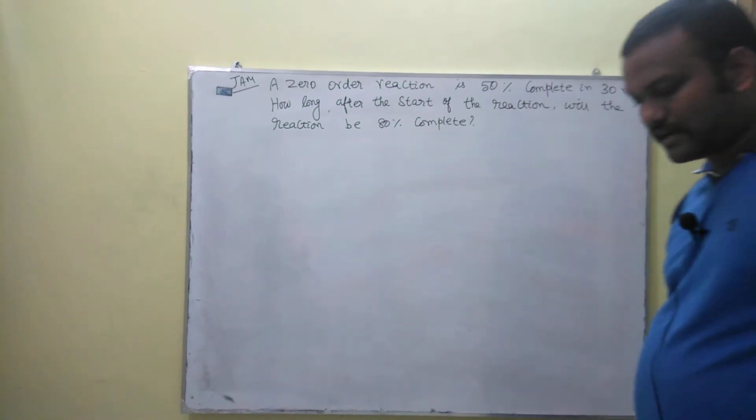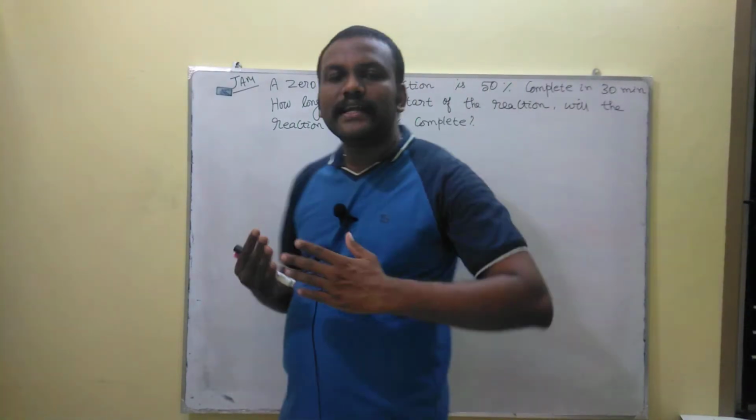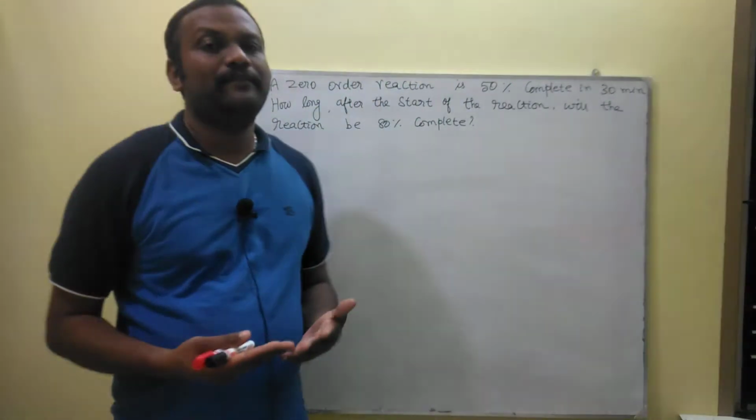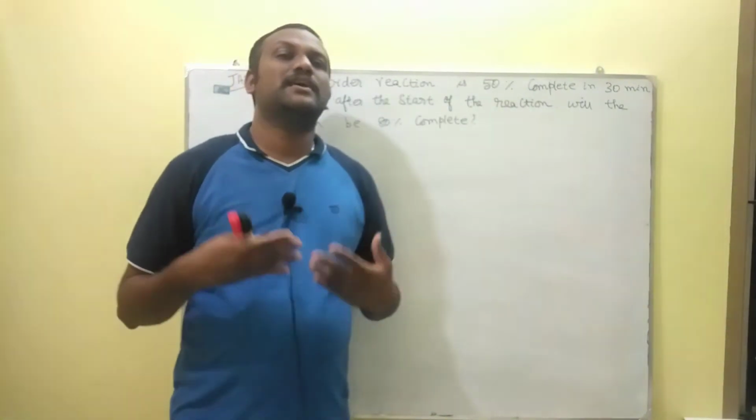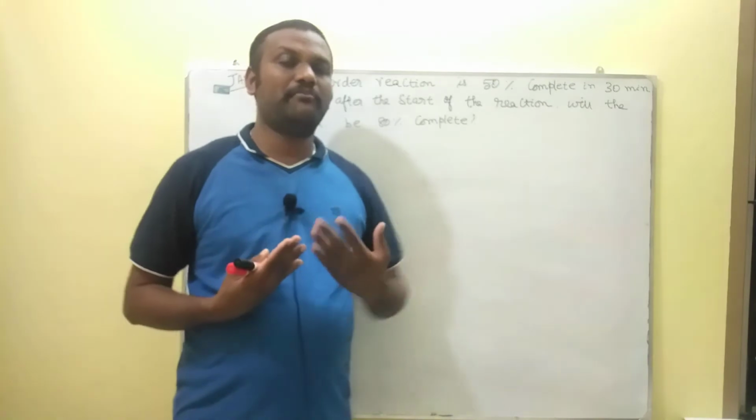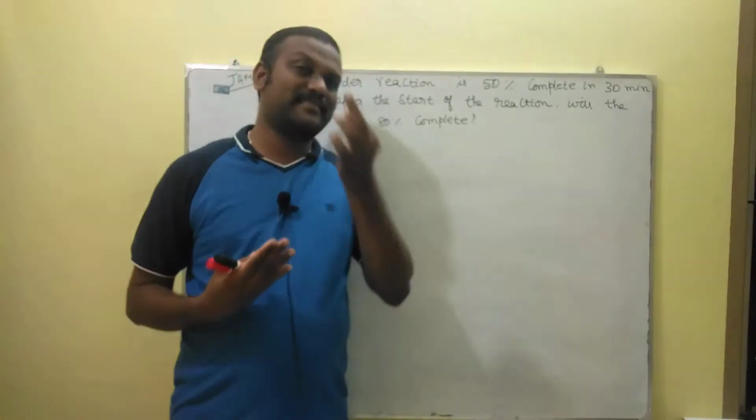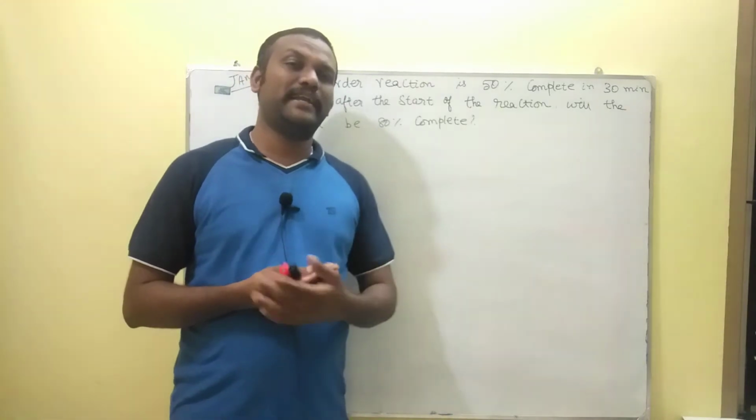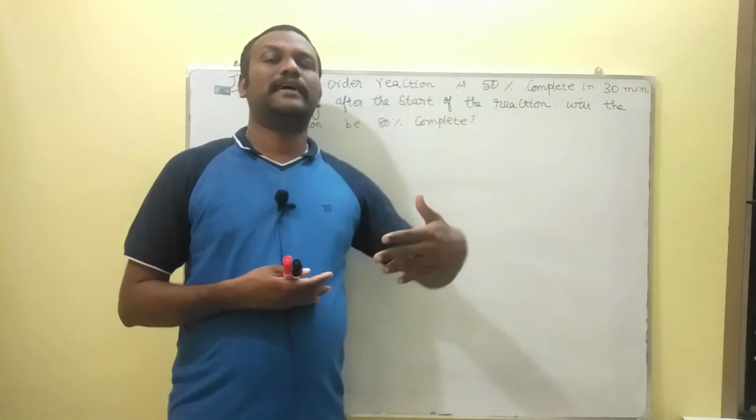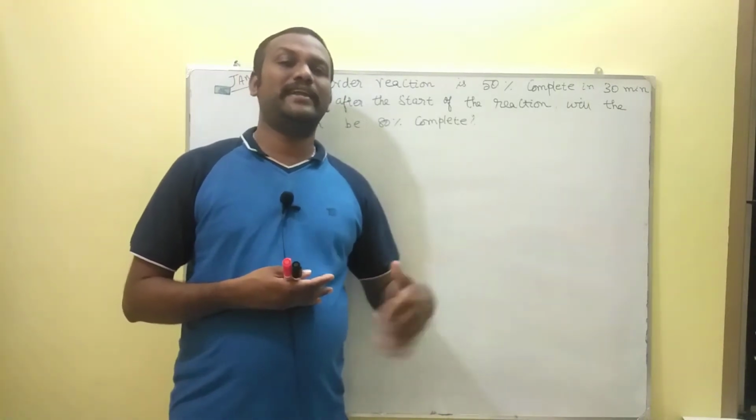So simply the comparison: 50% of the reaction is given, and T80% is asked. T80% means 20% remaining. That is, A is 100%, and A minus X, the reacted amount, is 80% reacted. So the amount remaining is 20.